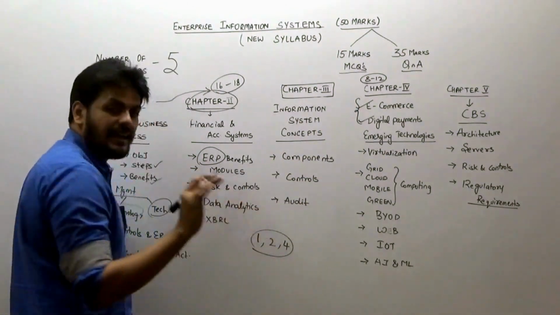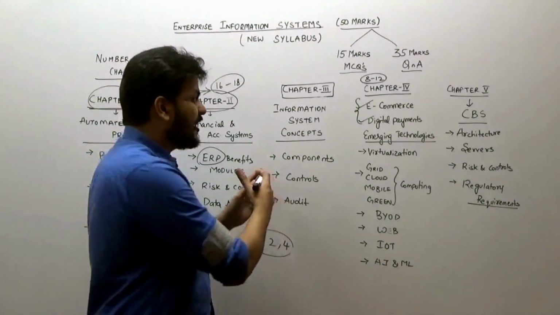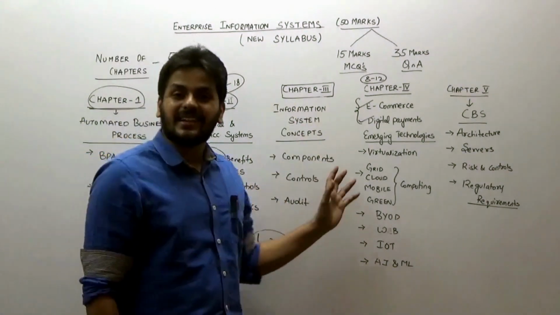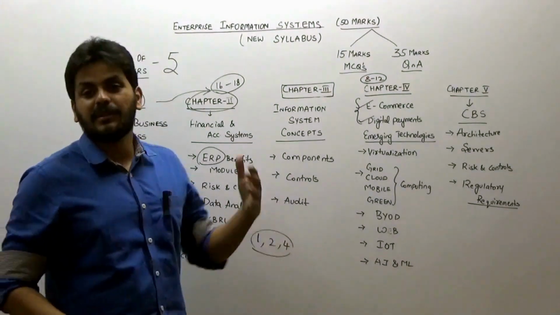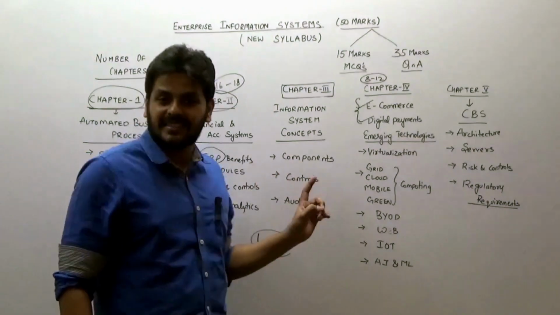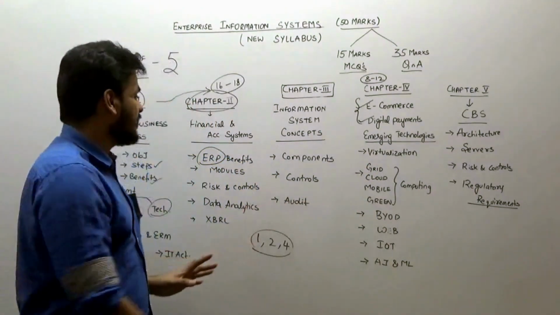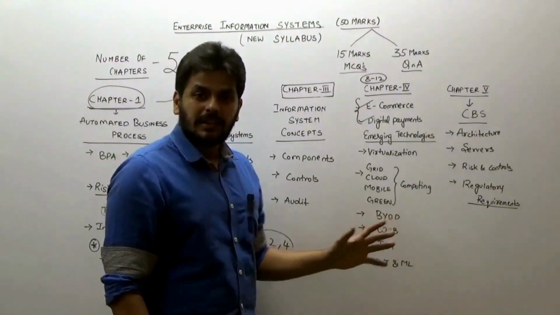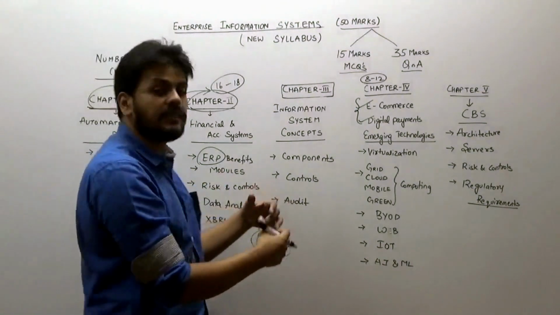Most people, what is happening with them? After doing chapters 1 and 2, they jump to chapter 3. They find it too lengthy and are never able to complete it, and in the meanwhile there are so many jolts that you completely lose hope on the syllabus. If you agree with me, you can obviously let me know through the comments. That is what I have heard from so many people, which is why I always suggest do 1, 2, then jump to 4 and get that hold, because the text is comparatively easier.